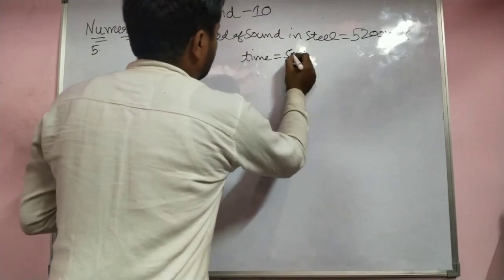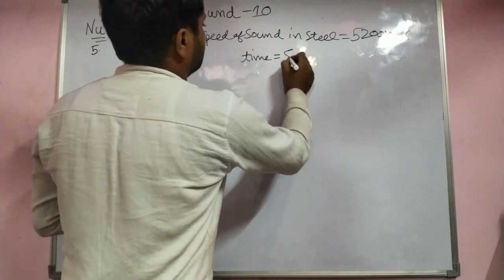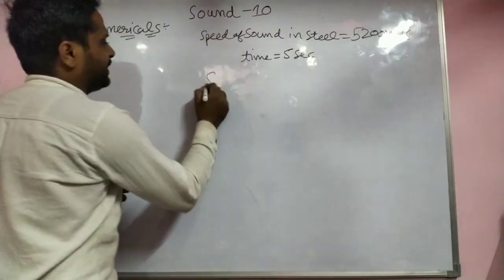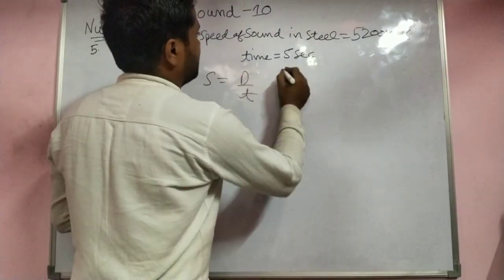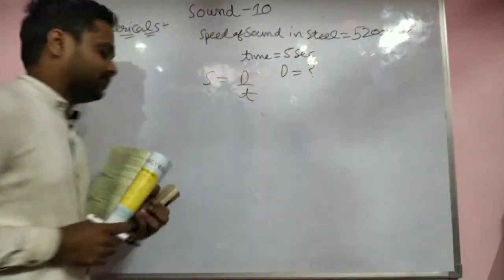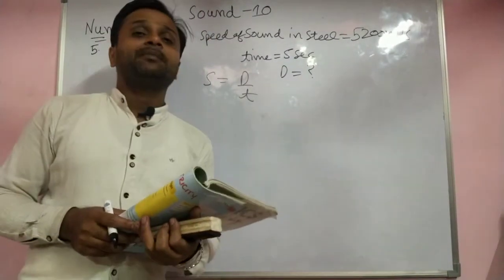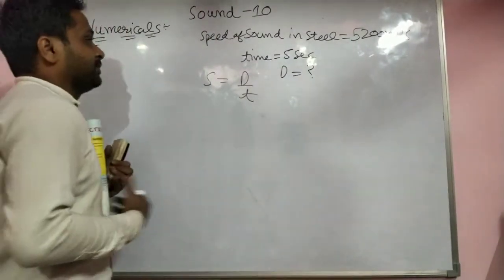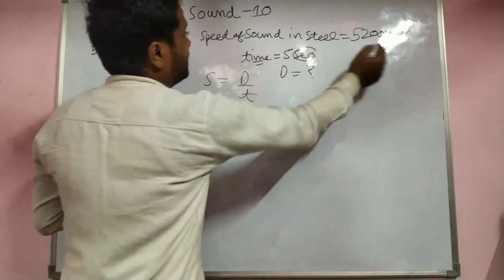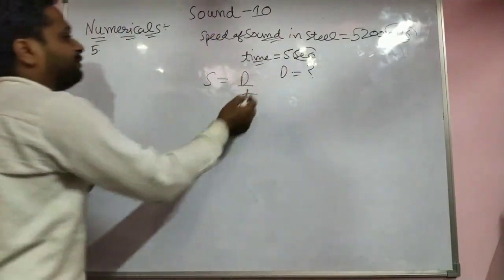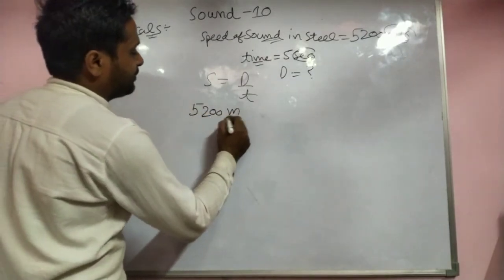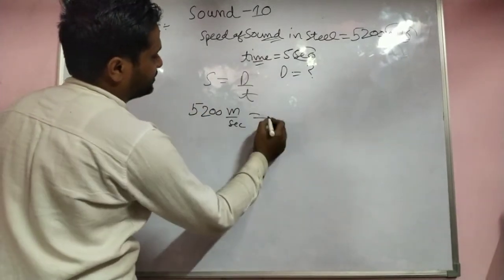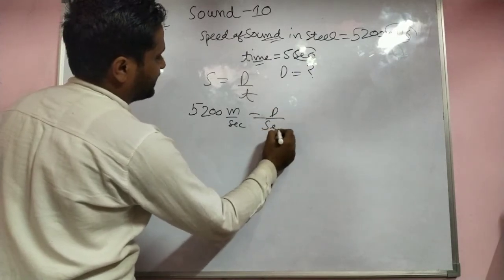This is a very simple numerical. Speed is equal to distance upon time. You have to find how much distance is covered. Keep in mind, far always means distance. Second given means time. Meter per second means speed is given. You have to find the distance. Put the speed in meters per second, and the time as 5 seconds.